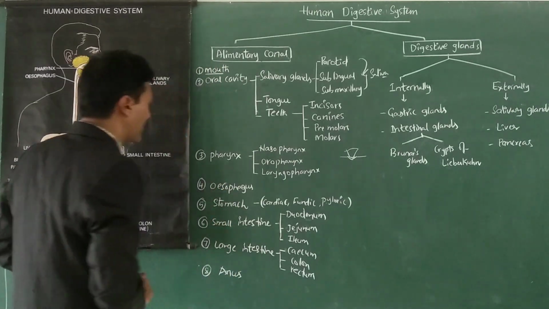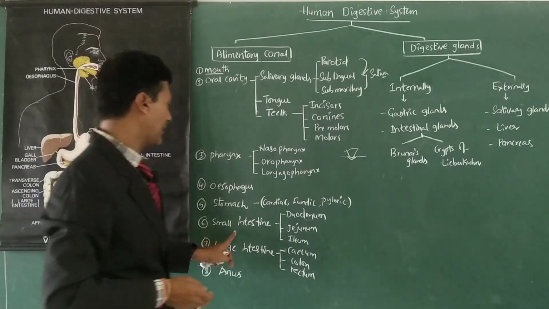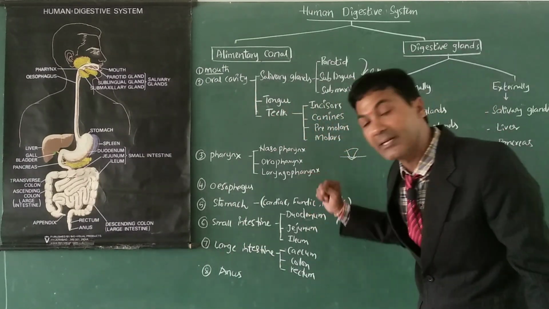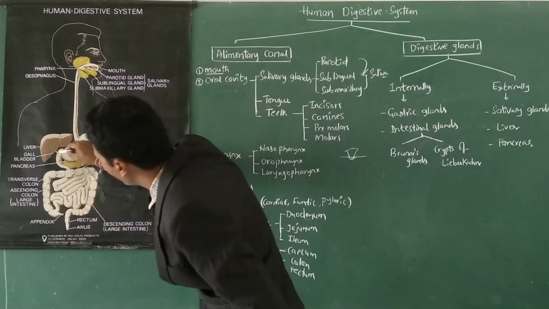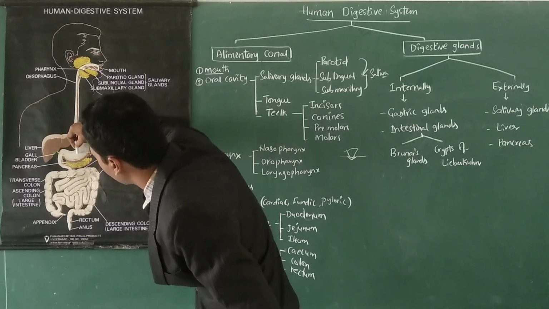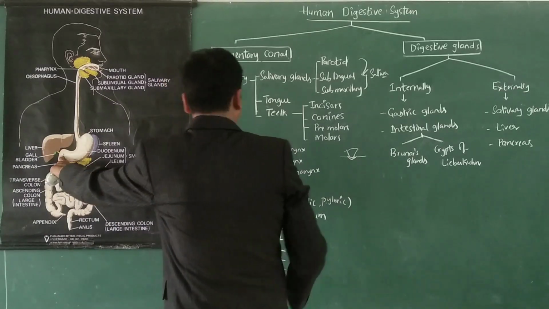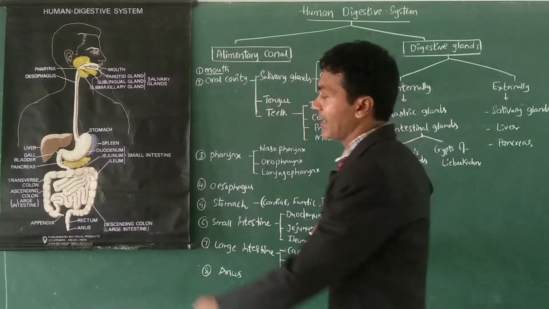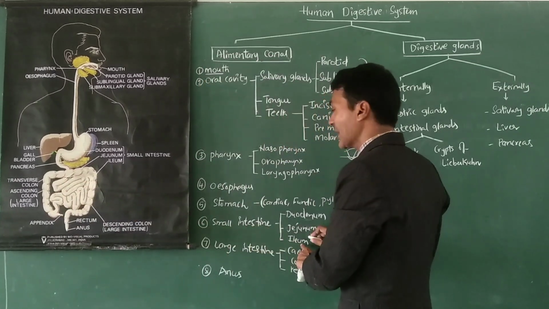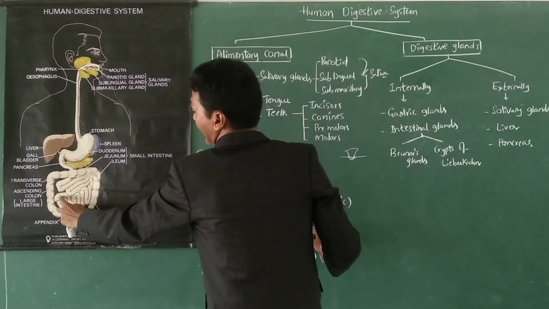So next, small intestine. Stomach opens into a large part of the alimentary canal known as small intestine, which has three parts again. The anterior part of small intestine is known as duodenum, a U-shaped tube which arises from the pyloric stomach. Then the jejunum, the highly coiled middle part of small intestine, and the posterior or terminal part of small intestine is known as ileum.